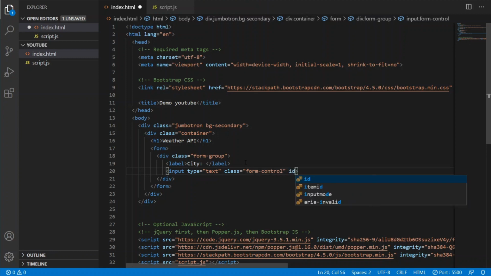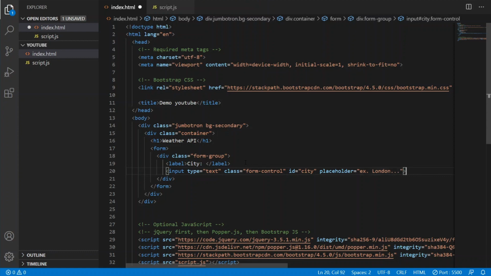Since we will have to fetch the data from this input, we will give this an ID, which will be city, and a placeholder for further reference and to be user friendly, so that people know what to type inside when they head over to our site.